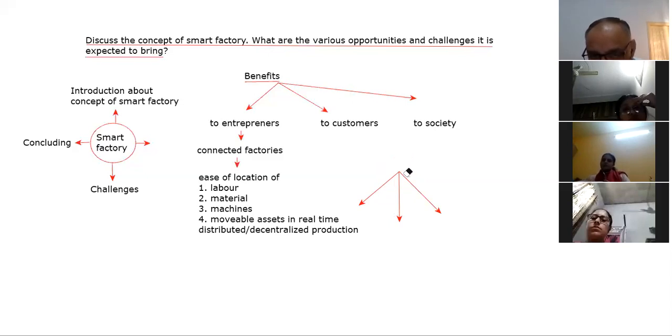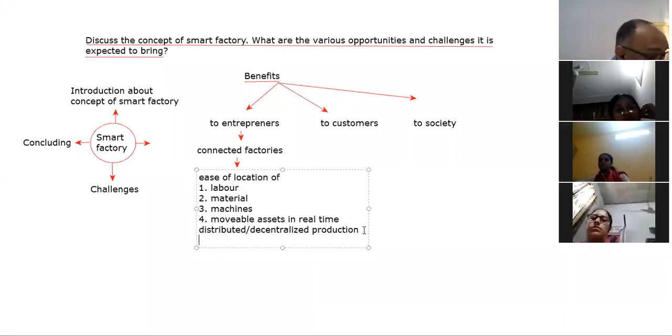You know now that the Tribune is also printed at Bathinda, and Ajit paper is also printed at Bathinda now. So beta, these are the benefits which we are experiencing today.